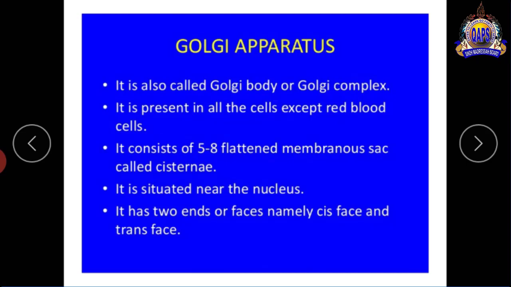These Golgi bodies have membranous sac-like structures called cisternae. It is situated near the nucleus. It has two ends or faces, namely the cis face and the trans face.